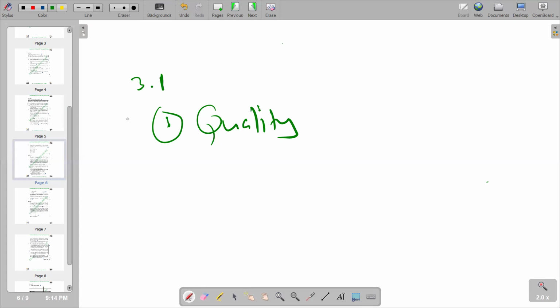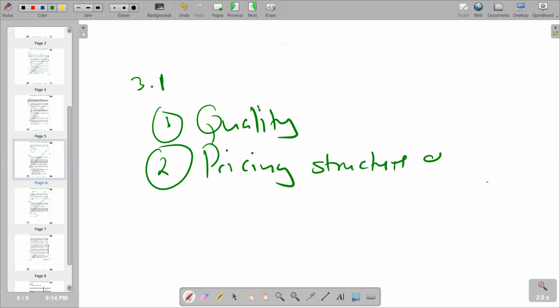Then we can move on to the second point that we can take into consideration, which is the pricing structure. Here we're talking about the pricing structure of the supplier. Remember, when we are buying from the supplier, the price that we are going to pay is going to determine, if it's a raw material or an input, the price of the final product. If you buy at a higher price, it means the final product is also going to have a higher price, and it's going to be expensive to our customers.